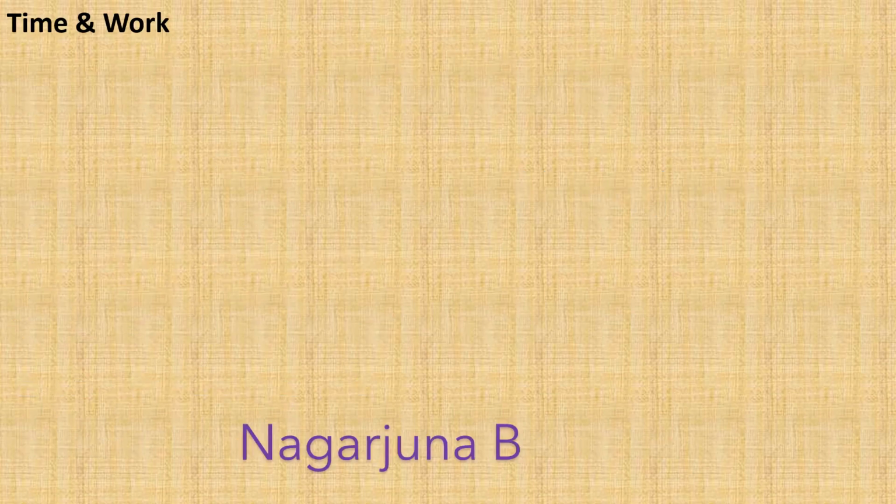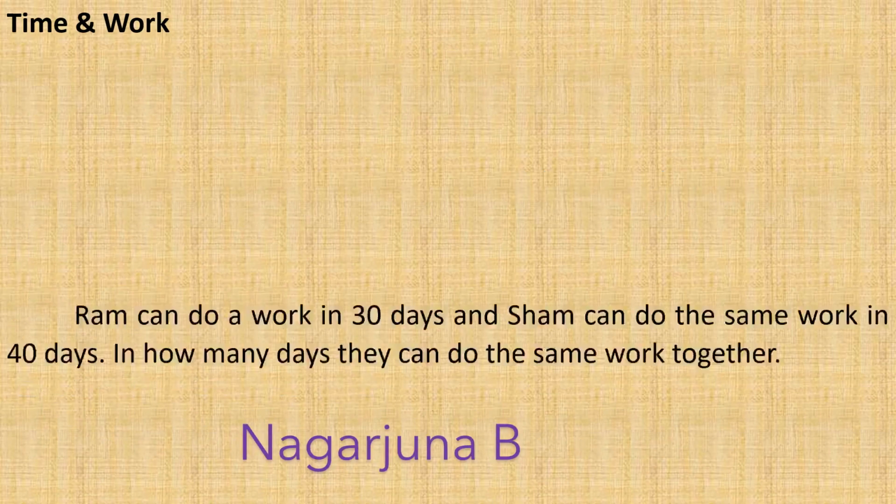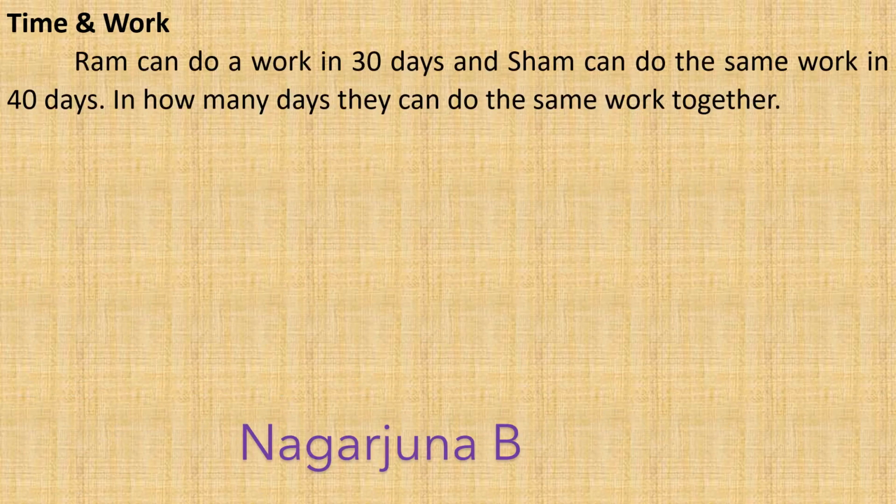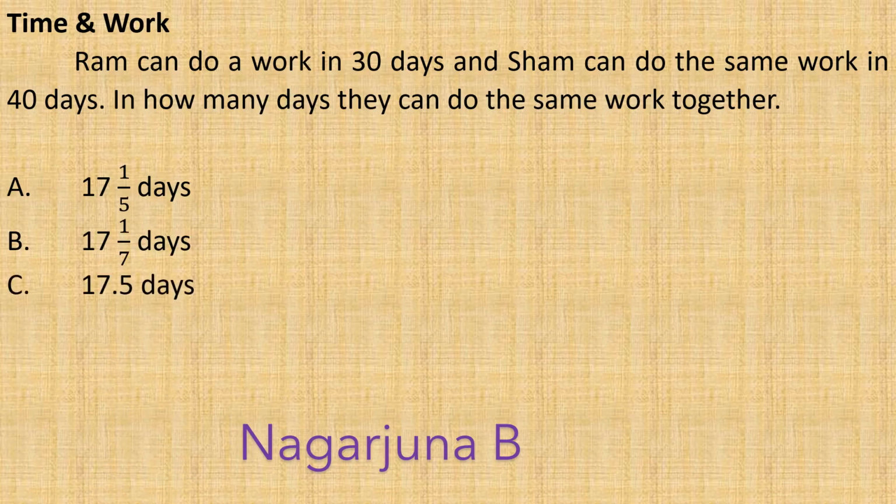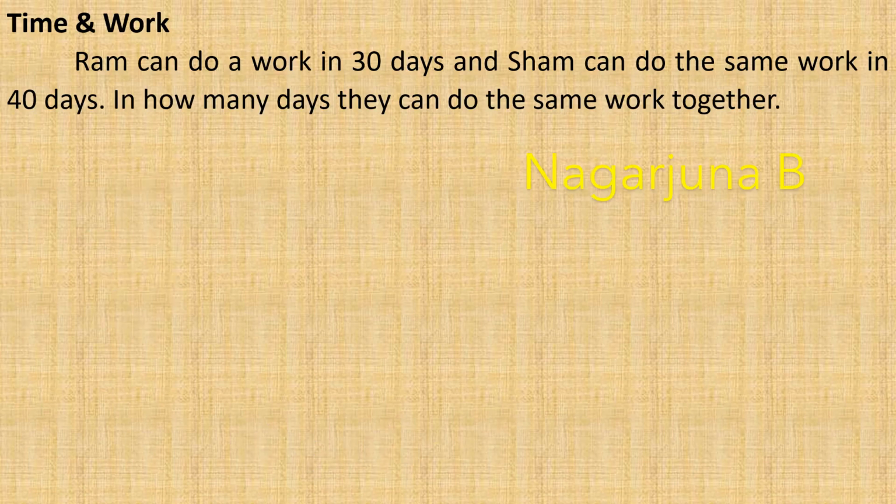Now we shall solve another problem. The problem is: Ram can do a work in 30 days and Sham can do the same work in 40 days. In how many days can they do the same job together? Options: 17 1 by 5 days, 17 1 by 7 days, 17.5 days, 17 days. Among these the right answer is 17 1 by 7 days. How we get this solution we shall see.